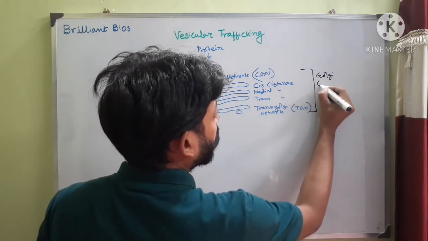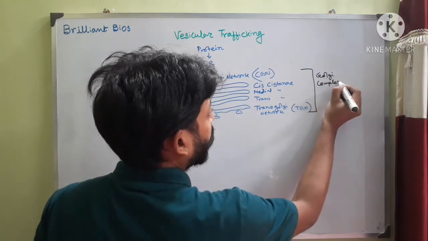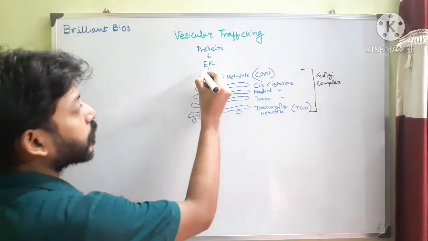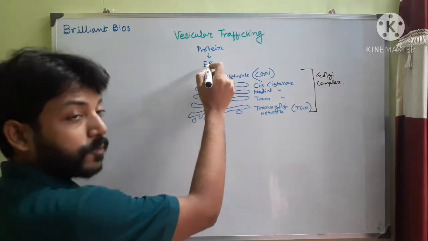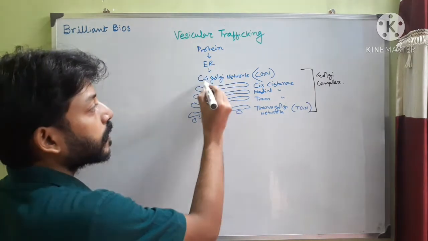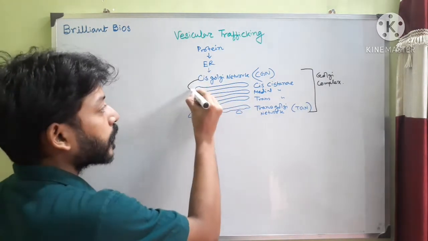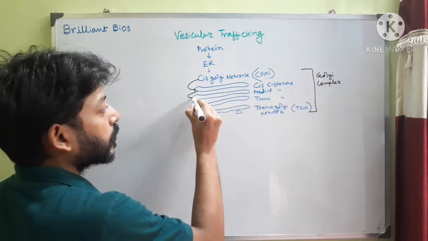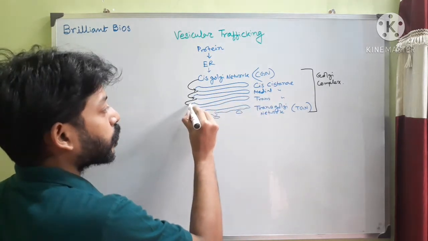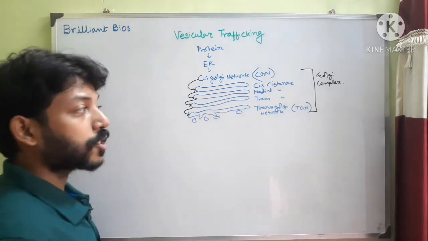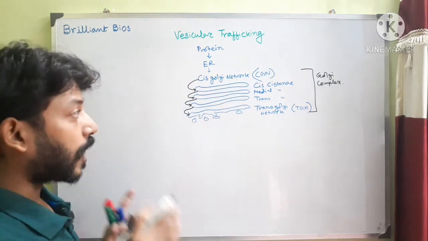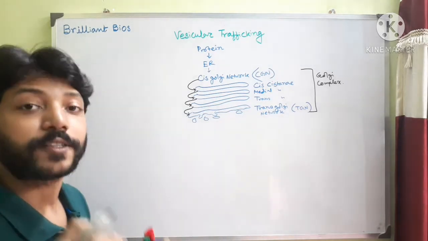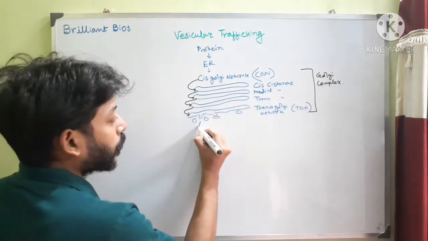So at first a protein will enter the cis Golgi network from the endoplasmic reticulum. Then from the cis Golgi network the protein will enter inside the cis cisterna. Then it will enter inside the medial, then the trans Golgi network.